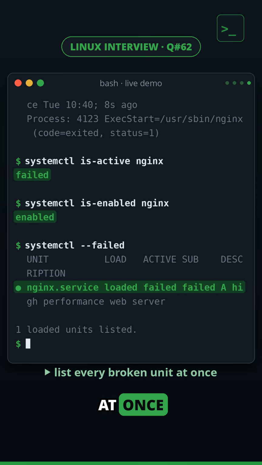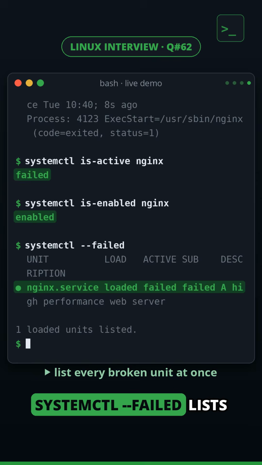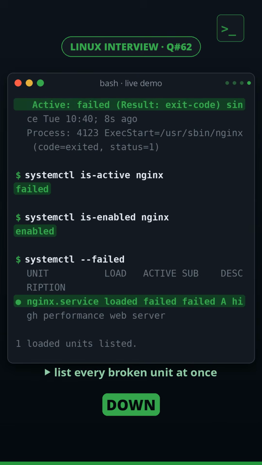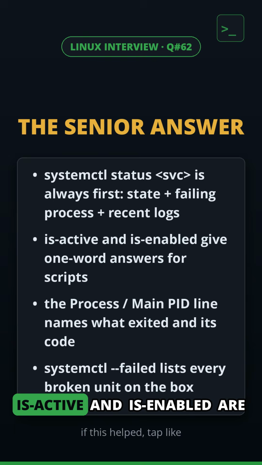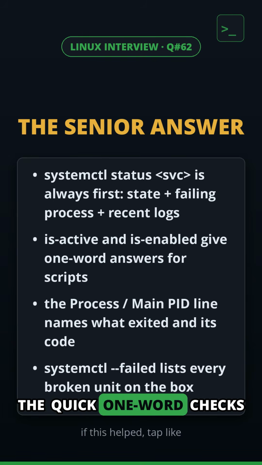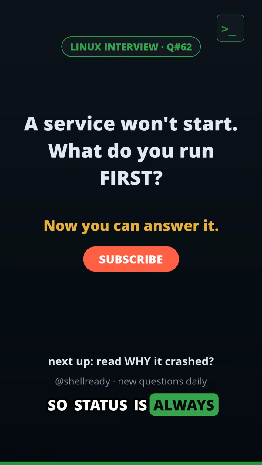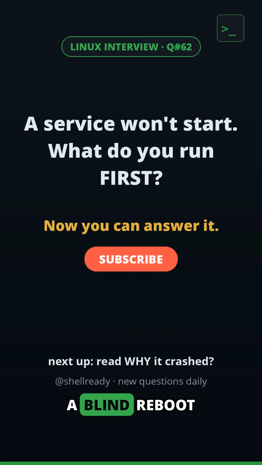And to catch them all at once, systemctl --failed lists every unit that is down. Senior answer, start with systemctl status. It shows the state, the failing process, and recent logs. is-active and is-enabled are the quick one-word checks. So status is always your first move, never a blind reboot.